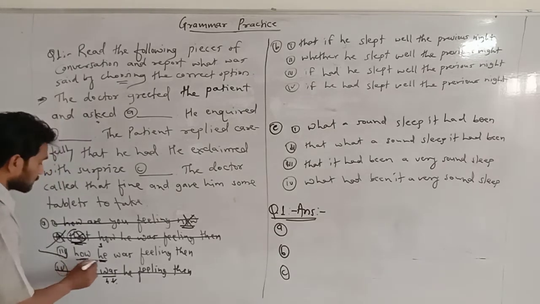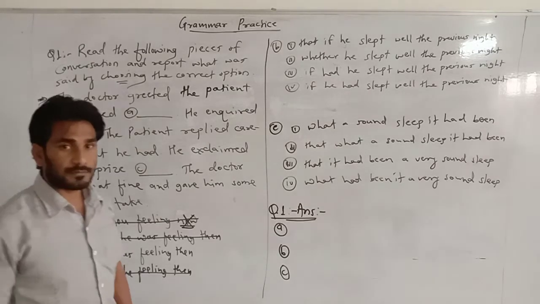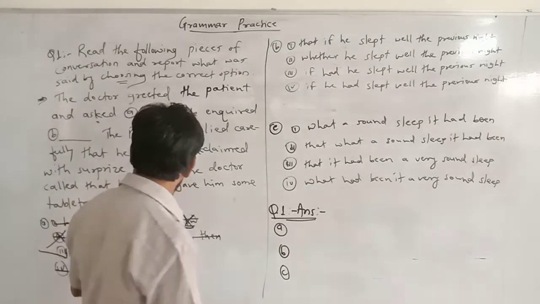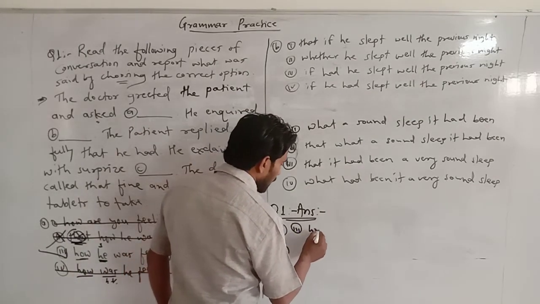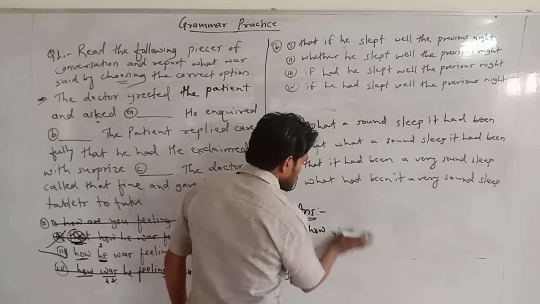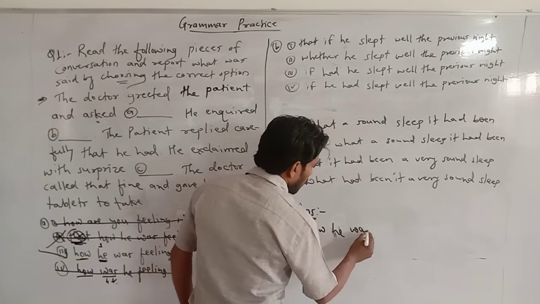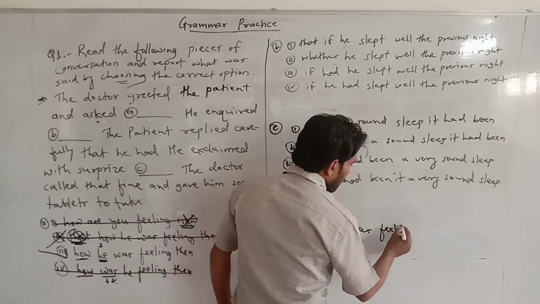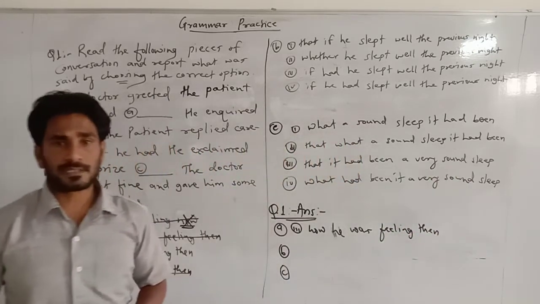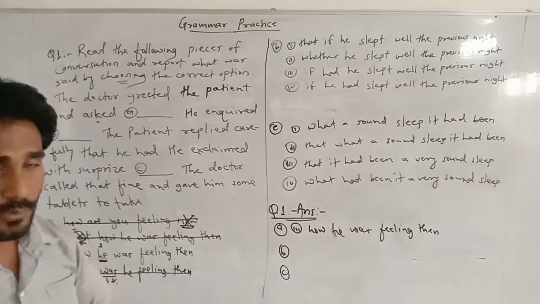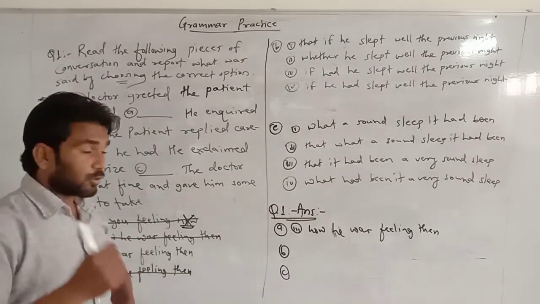Why? Because the conjunction is followed by the subject according to the rule. So what will be the answer then? Write down like this: "How he was feeling then." Yes, this is the answer to the first blank. Okay, I hope you got it.